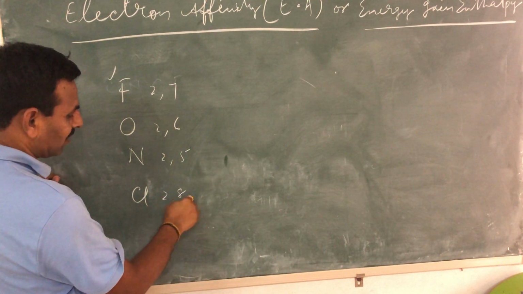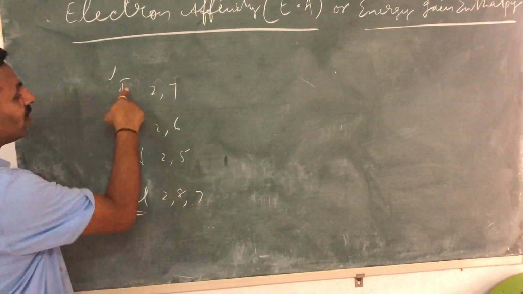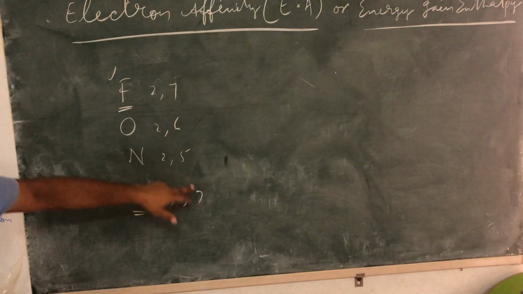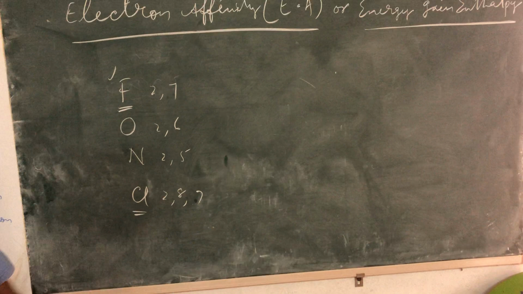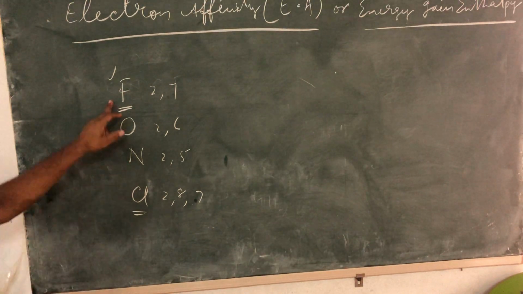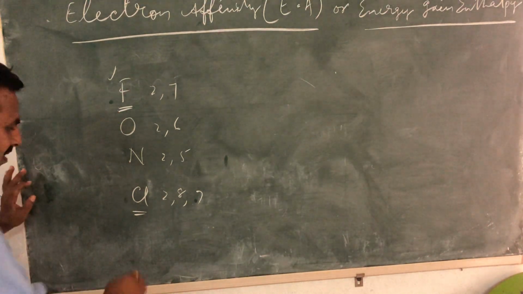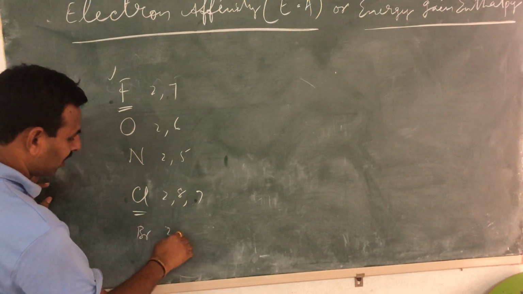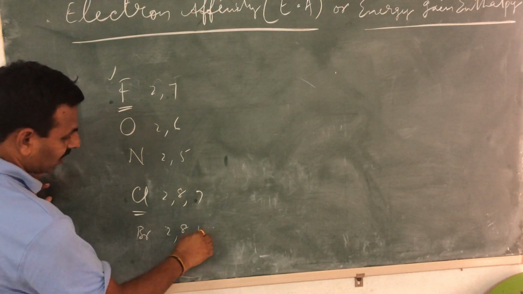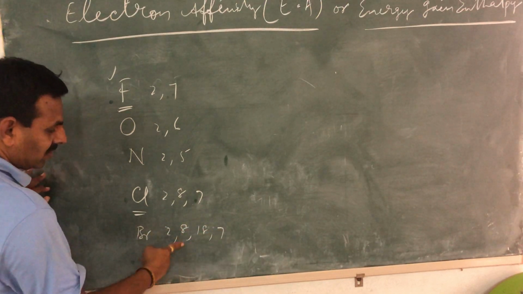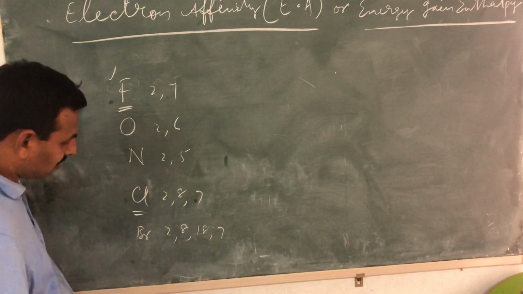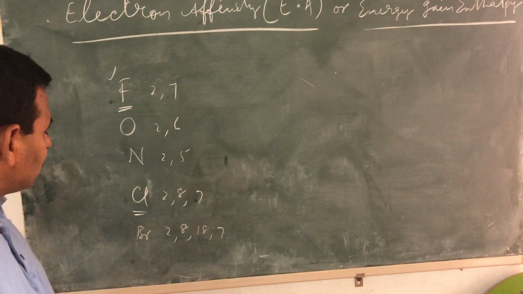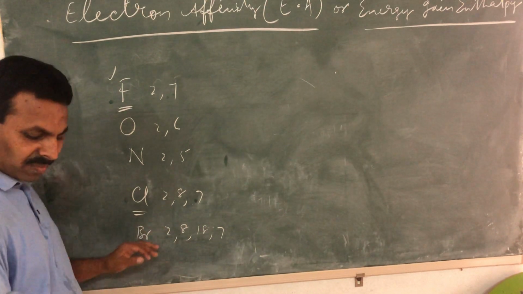Chlorine is 2, 8, 7, because chlorine belongs to the fluorine family. Therefore, the number of valence electrons will remain the same. Fluorine, chlorine, bromine, iodine, etc. Bromine is 2, 8, 18, 7. Okay? So 10 plus 18. So bromine is 35.